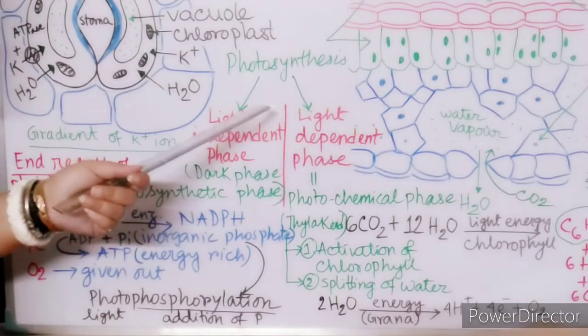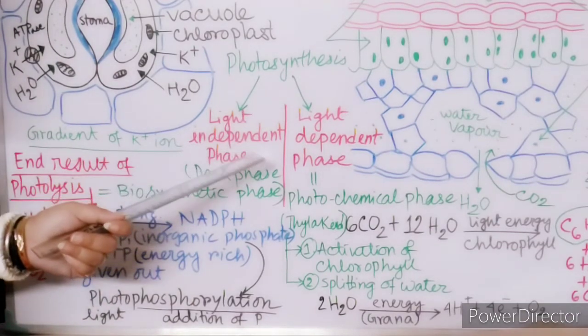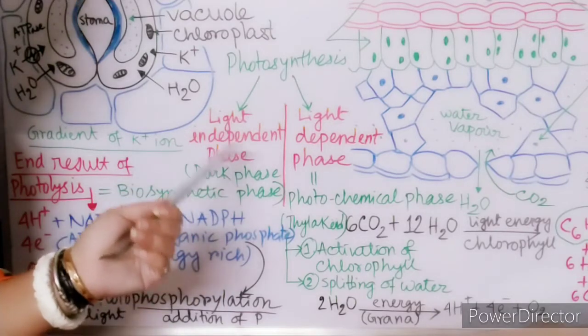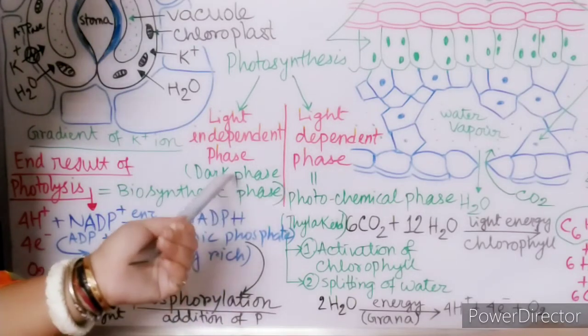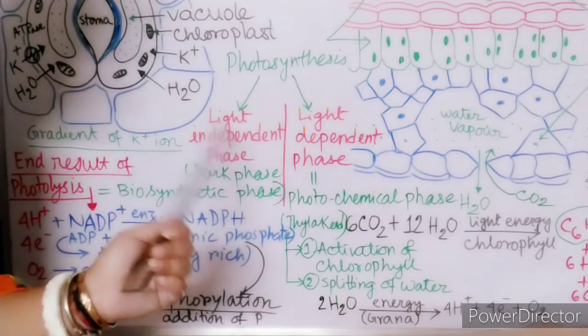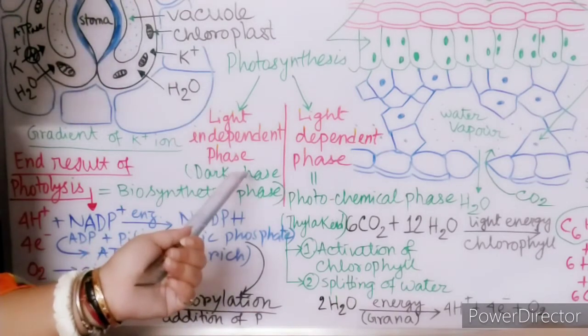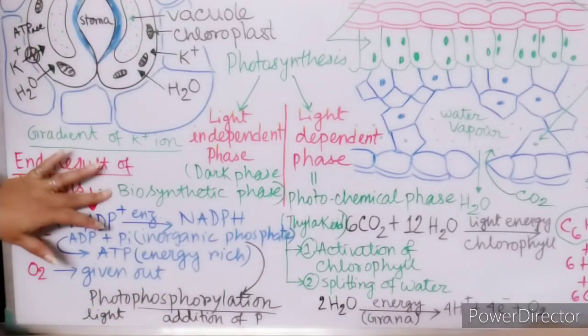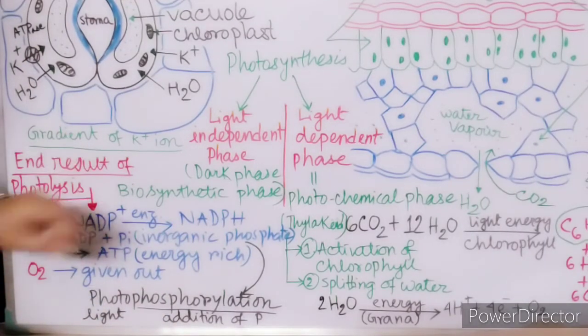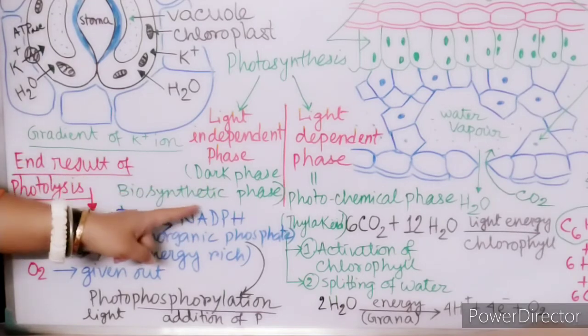Now I will discuss another step of photosynthesis, that is the light independent phase. Independent means no light is needed. So that is a dark phase. It doesn't mean that it occurs at night. It occurs in the daytime only. But for this reaction, no light is needed. So that is also known as biosynthetic phase. So a dark phase or biosynthetic phase.